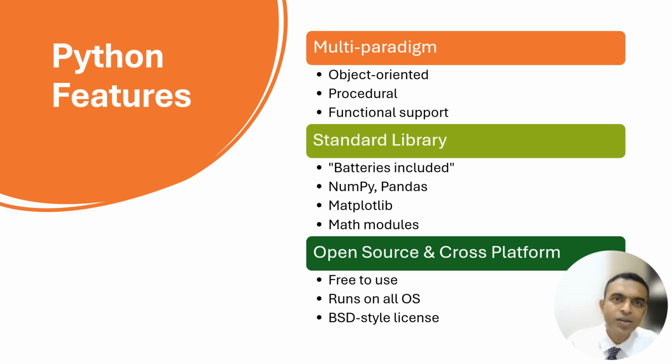What is a library? Library means pre-defined functions to make your life and programming easier. This is called a library. For example, if I give you 10 numbers, 1 2 3 4 4 4 2 3 1, and I tell you now find out the mean of this, median of this, standard deviation of this entire set, and variance of this, then you will use the formula: mean is equal to the addition of all numbers divided by n, and you will find out the mean, the median, the standard deviation.